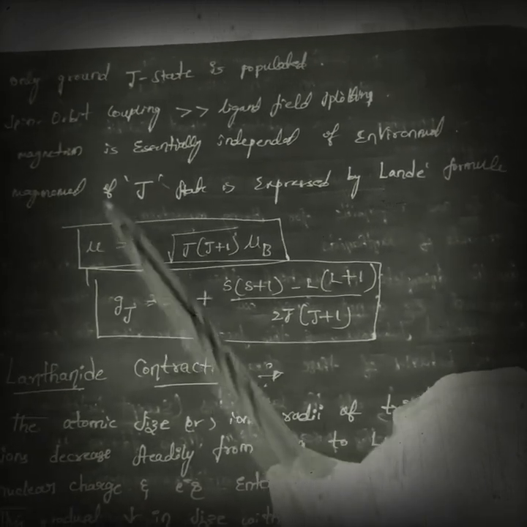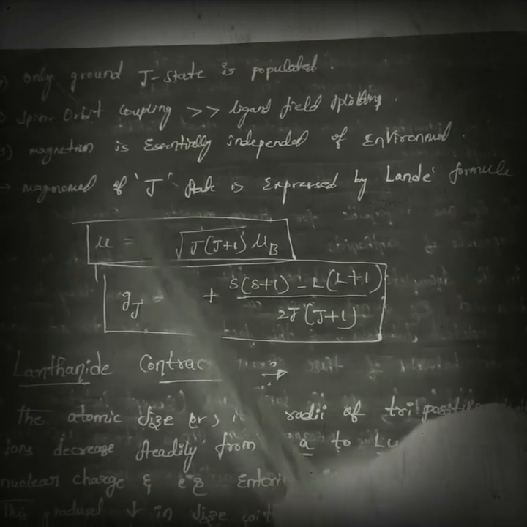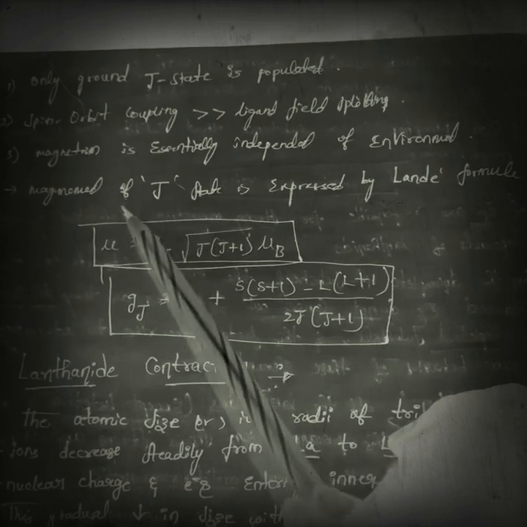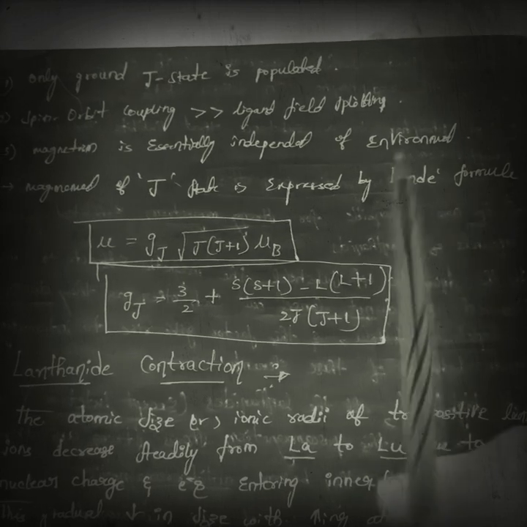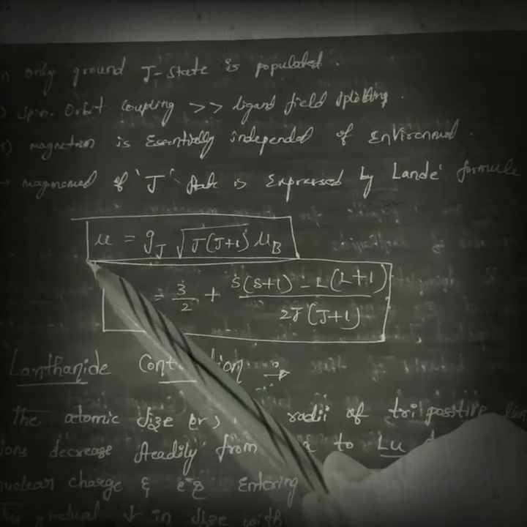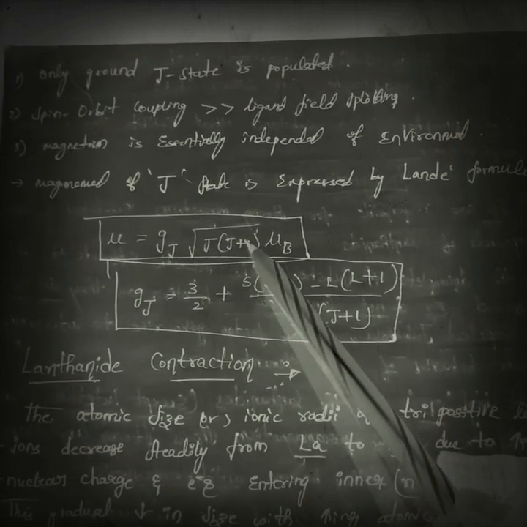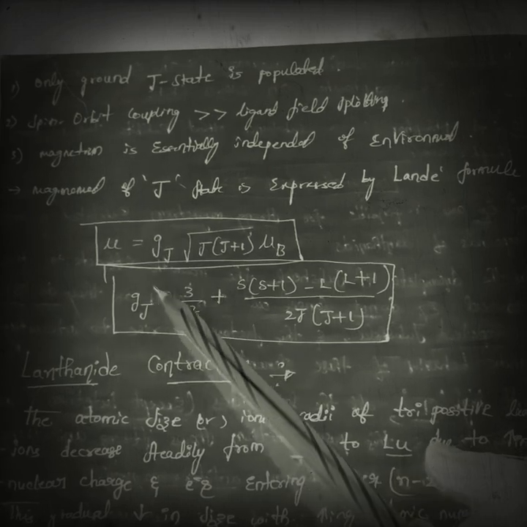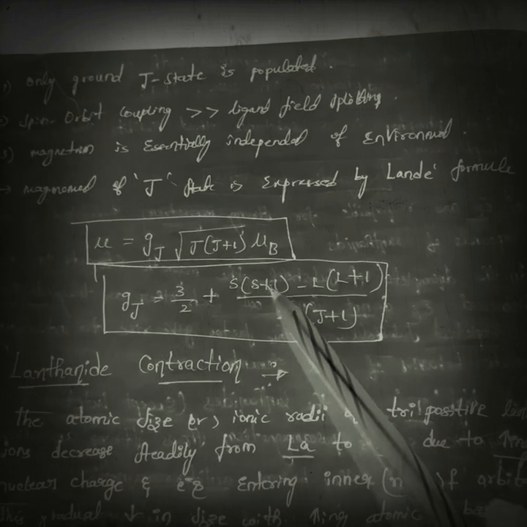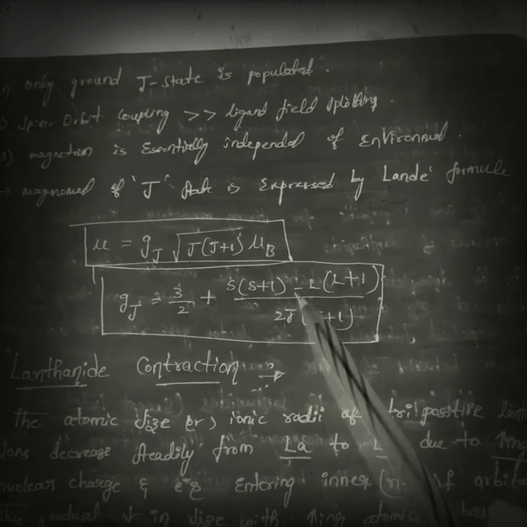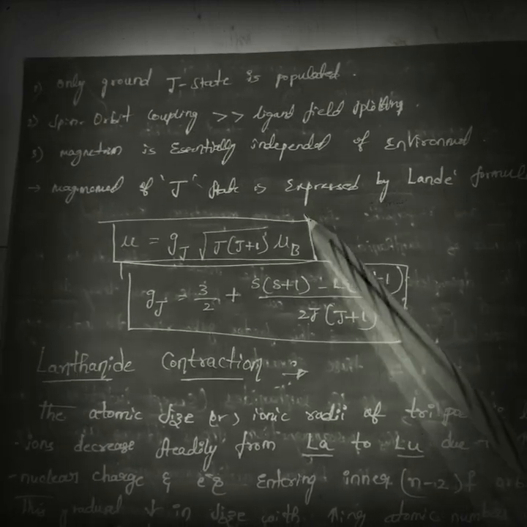Next, the magnetic moment of the J state is expressed by Landé's formula. This is important, friends. So mu, the magnetic moment, is equal to g_J root of J into J plus 1, where g_J is equal to 3/2 plus [S(S+1) minus L(L+1)] by 2J(J+1). Try to remember, friends.